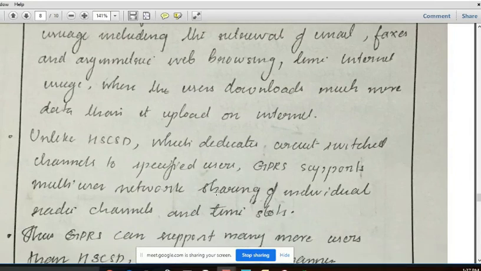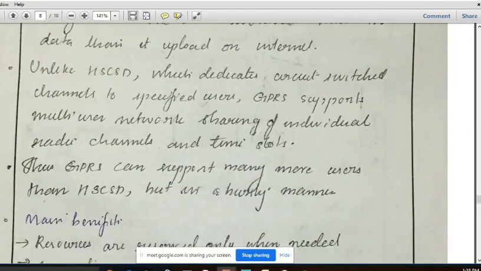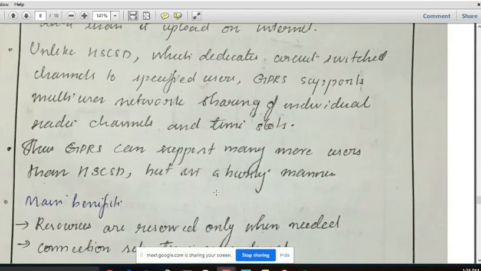So here in GPRS, multiple users are supported. In HSCSD, only one user was supported, and this user can use consecutive time slots. Whereas in older GSM, only one user, one particular time slot. Coming to HSCSD, one user but consecutive time slots. But here in GPRS, multiple users can be supported, and thus GPRS can support many more users than HSCSD, but in a bursty manner.